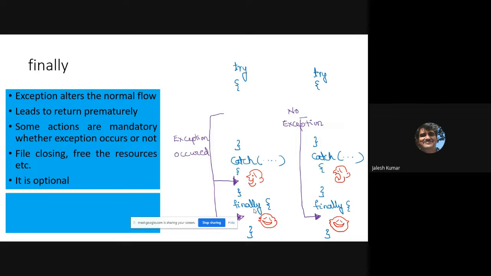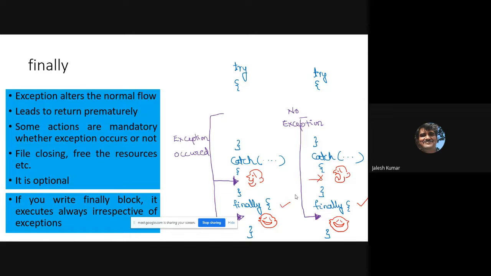See the other diagram. Let us consider there is no exception. That means an exception does not occur. In such cases, it will not come to catch. It will not come to this particular place because no exception means no catch. But finally will be executed. That means if you write a finally block, it executes always, irrespective of exceptions.